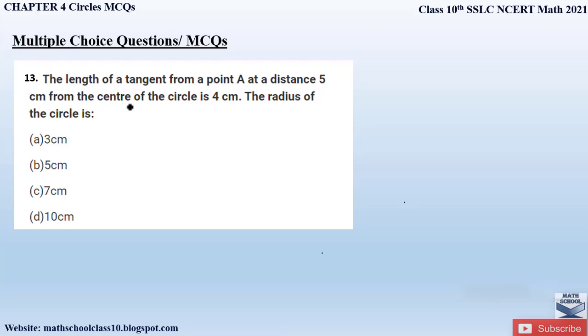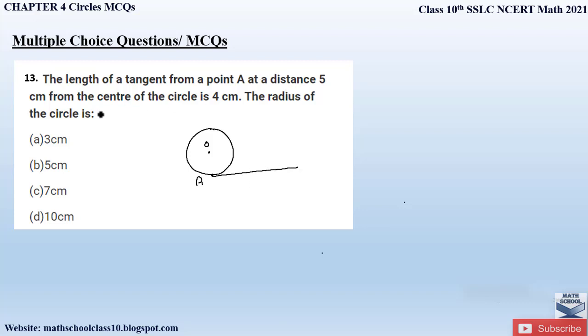Our last question is question number 13. The length of a tangent from a point A at a distance 5 centimeter from the center of the circle is 4 centimeter. The radii of the circle is, right? So let us first draw a circle with center O. The length of a tangent from a point A. So let us take a point A and take a tangent whose length is 5 centimeter.